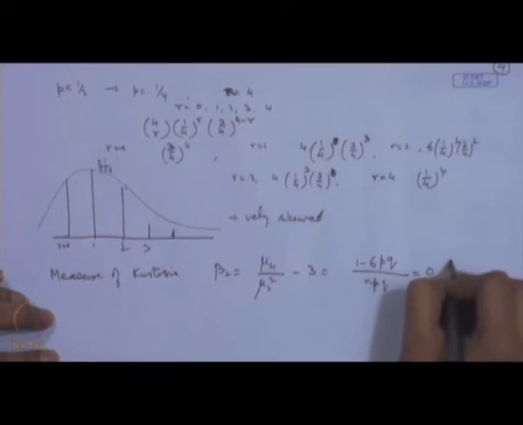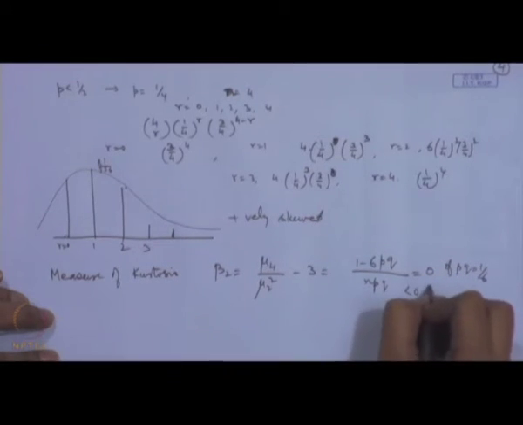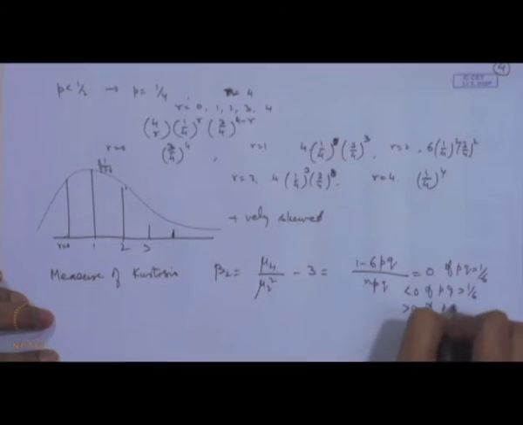Naturally, this is equal to 0 if p q is equal to 1 by 6. It is less than 0 if p q is greater than 1 by 6. It is greater than 0 if p q is less than 1 by 6. Now, this will give a quadratic inequality, and therefore, you can solve that to get the range for negative and positive values.